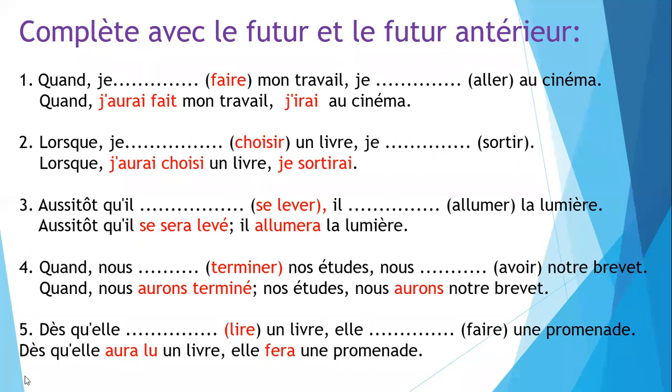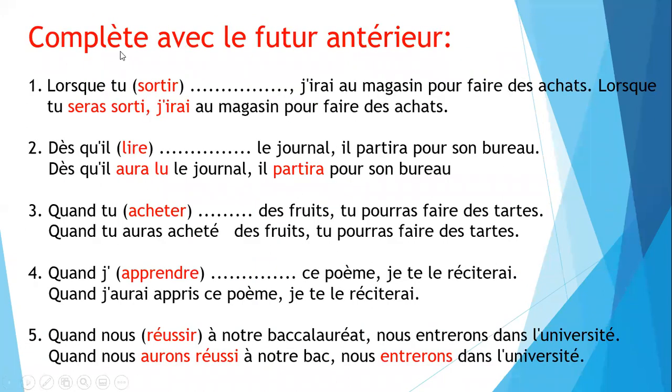Let's see another example, another exercise. Complète avec le futur antérieur. Here you can see there are two actions in the future. The second action is already given in the future tense. The first action should be future antérieur, but what will we use: the être verb as auxiliary verb or the avoir verb as auxiliary verb? So let's see the first one.